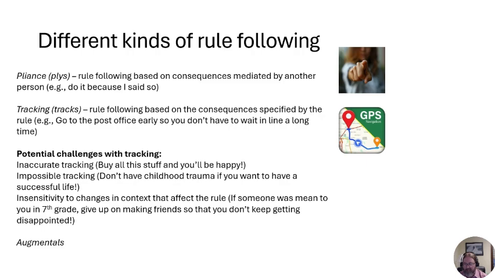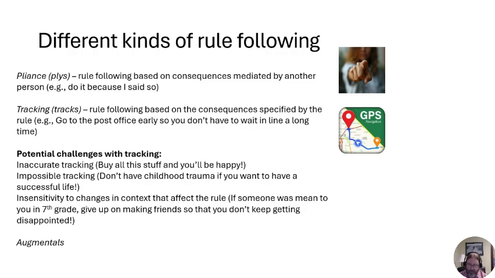So one is that there can be inaccurate tracking, right? It's very easy to make up verbal rules, and just the fact that we can make up a verbal rule doesn't mean that it really tracks anything in the world. I like to think about tracking using the metaphor of GPS, right? GPS devices tell us how to get to our destination, and many times they are helpful and correct, and we want to follow the GPS if we want to get to the destination that it's directing us to.